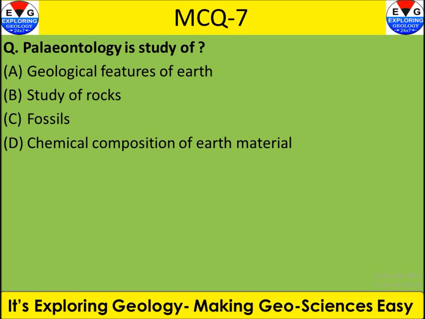Now question number 7 is paleontology. This is a very easy question. Basically, in study of earth, we study the various aspects of the earth. So here you can see the options. First one is the geological feature of earth, that is known as the physical geology or geomorphology. Then study of earth, this is known as the petrology. And chemical composition of the earth material, this is known as the geochemistry. So this is the remaining option, that is the study of fossil or ancient life, that is the paleontology. So right answer is this option C.